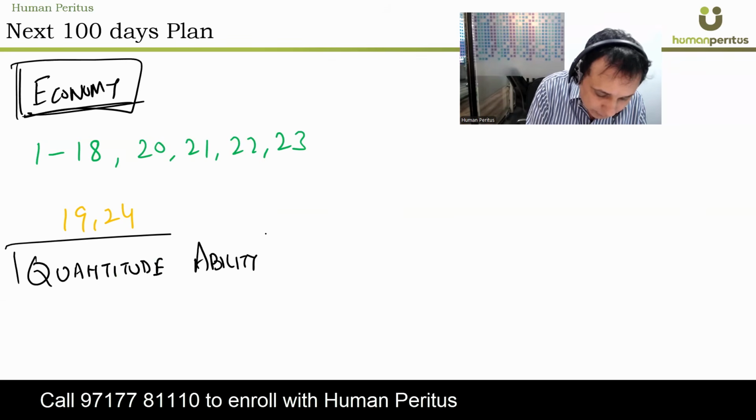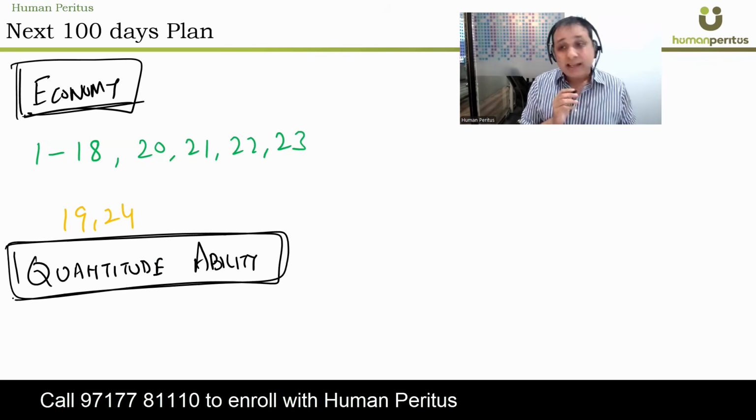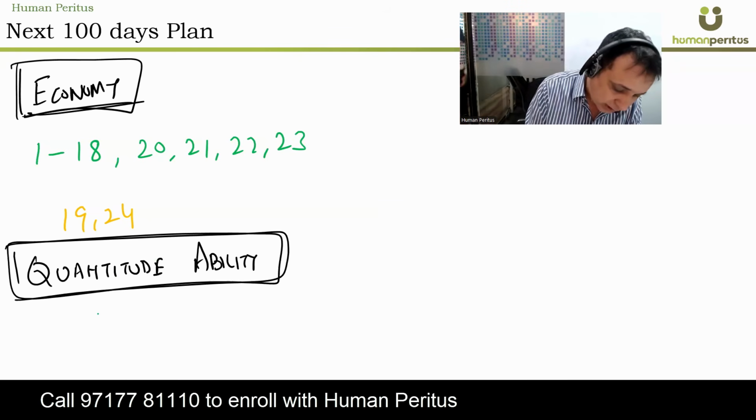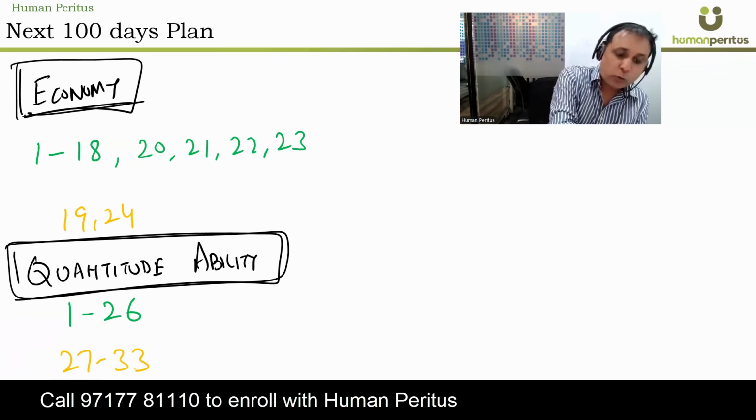Okay, guys, super important. First let me tell you what to do and then I'll tell you a few things. Chapter 1 to 26 you have to do, and chapter 27 to 33 you can ignore.